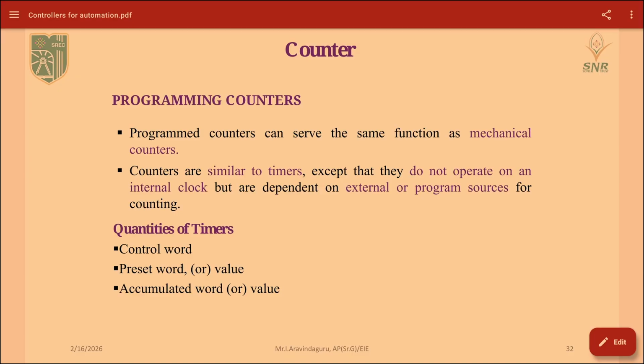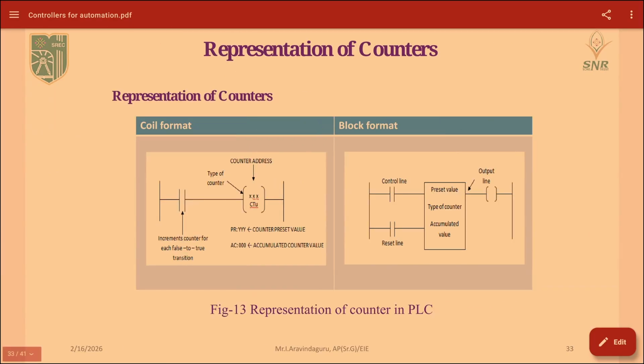Here the control word will be your counter, the preset value is the count it has to be set to, and the accumulated value is how much count has elapsed. And this is the representation of the counter. Here also the preset value, the type of counter and the accumulated value will be represented.